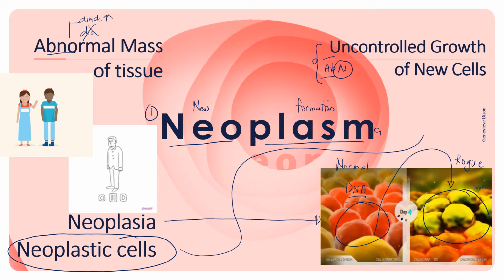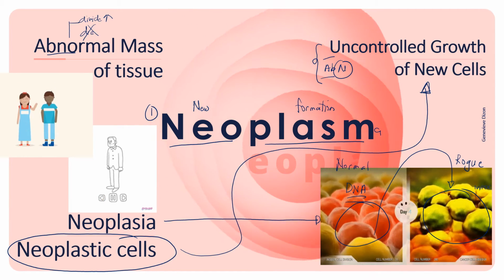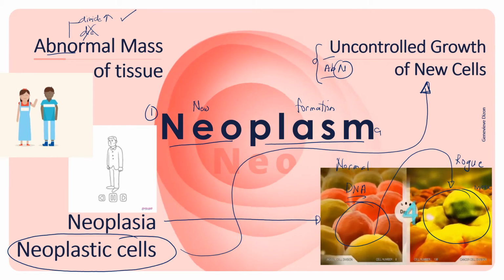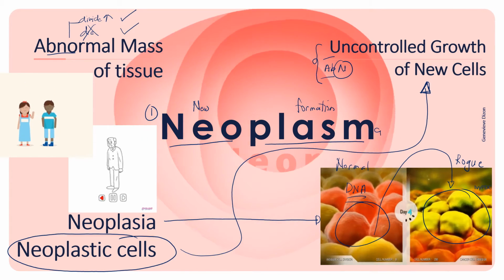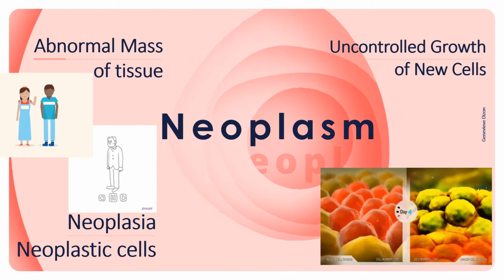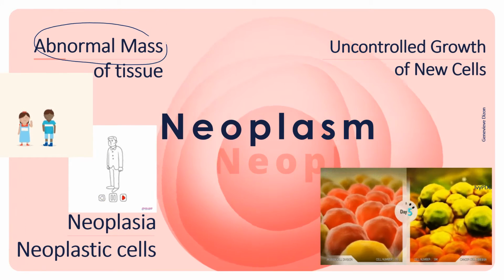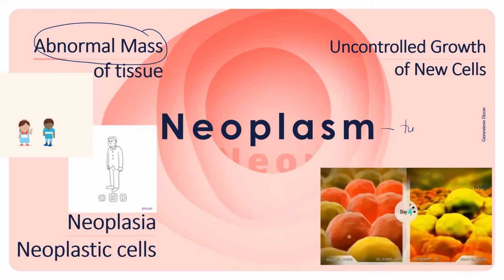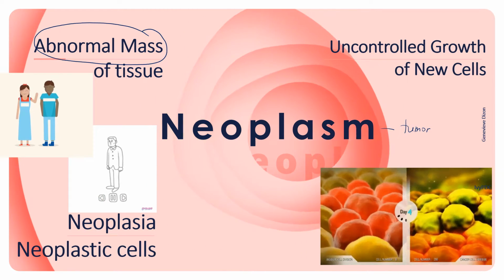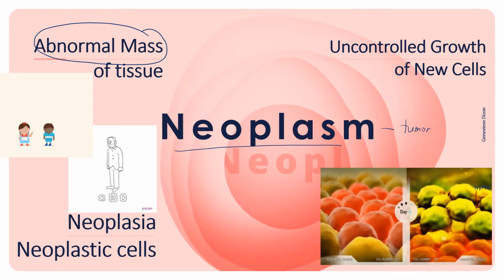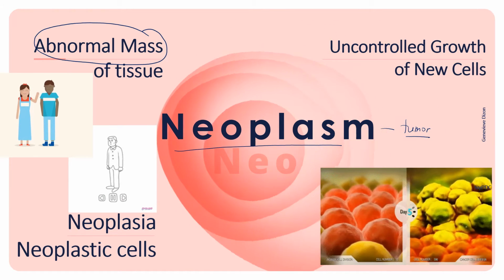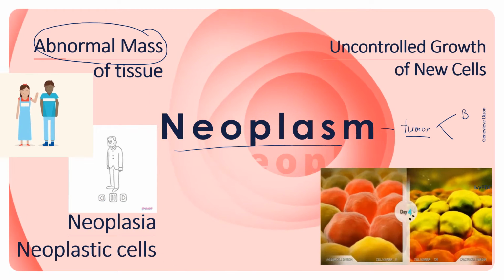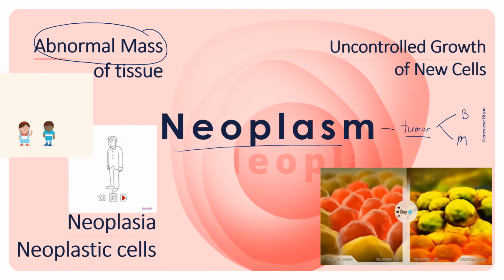Again, these neoplastic cells cannot be controlled in a normal way because, 1, they divide more rapidly and, 2, they do not die when they should. Now, when this abnormal mass would excessively grow, a tumor or a lump may eventually be formed. That's why a neoplasm is also called a tumor. And tumors may either be benign or non-cancerous, or malignant or cancerous.